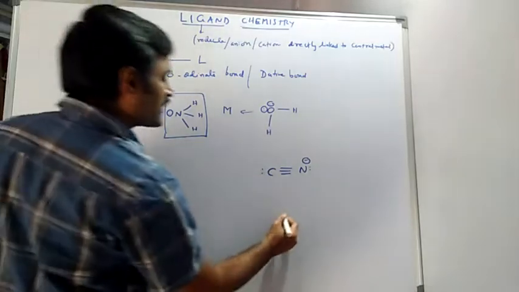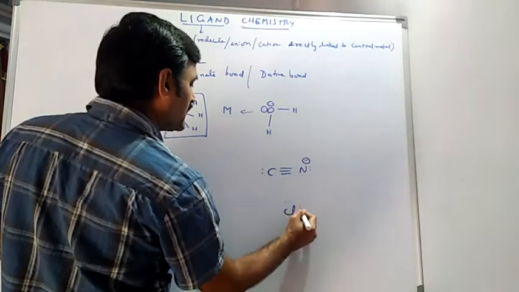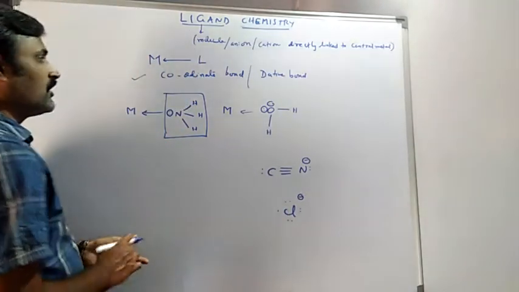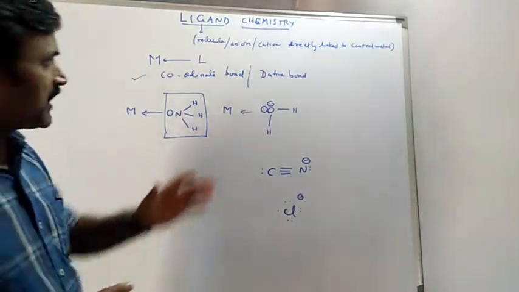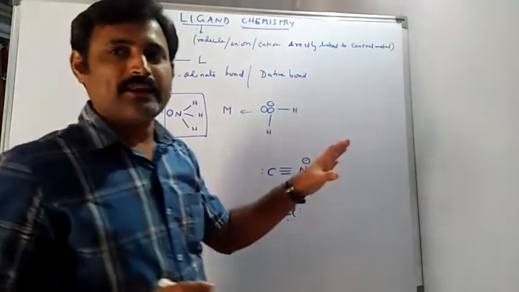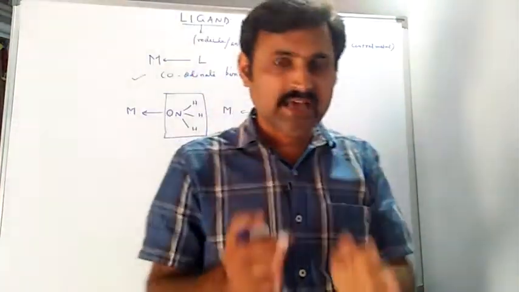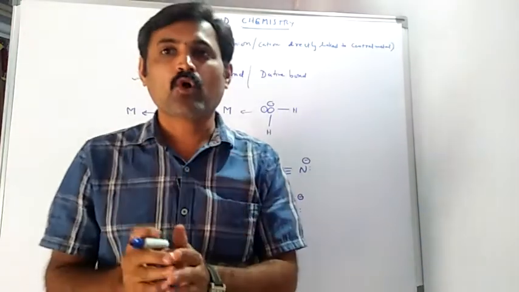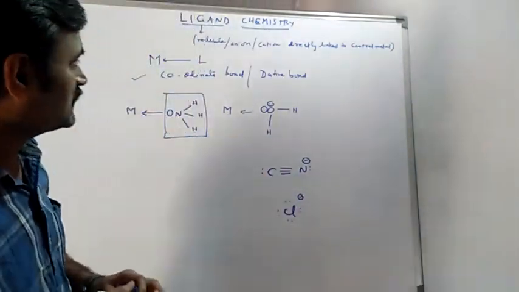Likewise, we have Cl minus, with four lone pairs, and this is also a ligand. That means a ligand may be a molecule or an anion or a cation which is directly linked with the central metal atom or ion in the complexes to make the complex stable.